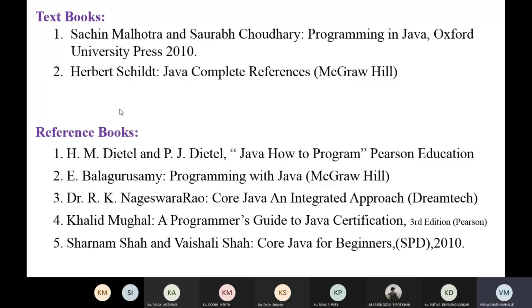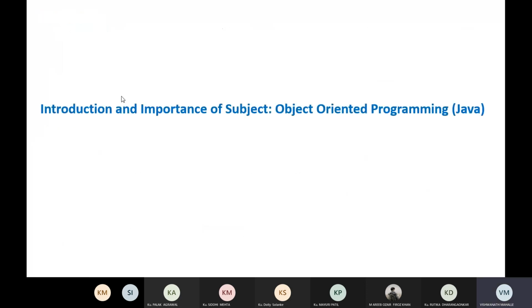Okay, and you can also refer to some YouTube channels, like Hyderabad academies, that is Durga Soft. A number of academies are in Hyderabad. Their YouTube videos are available. You can also refer to these YouTube videos. Okay. So now today we will discuss the introduction and importance of this object-oriented programming subject. Okay.